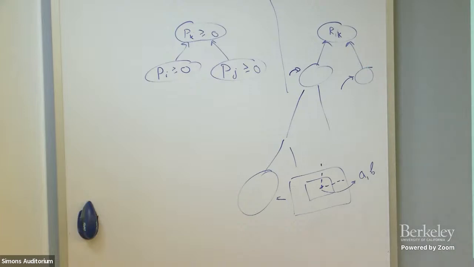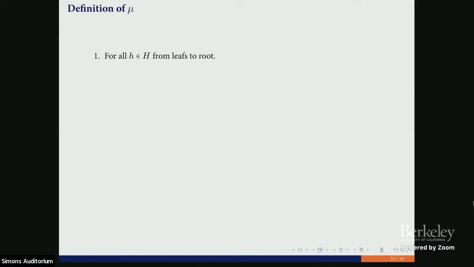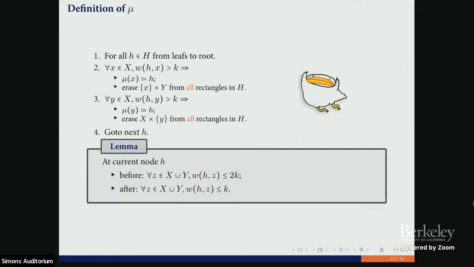Could you repeat the definition of the measure? I missed it. Yeah. So this is the definition. For x0, we consider this line and its minimal covering. It's the minimum cover. Here we know that this measure is not so big. And after we do this operation, the measure of everything is at most k, because everything that has measure above k we put into this node and erase from our universe.